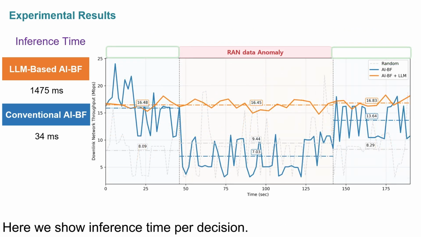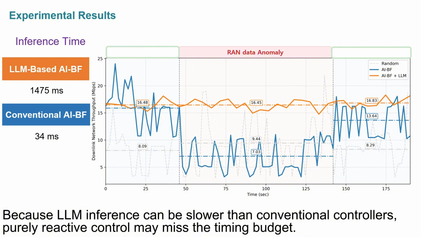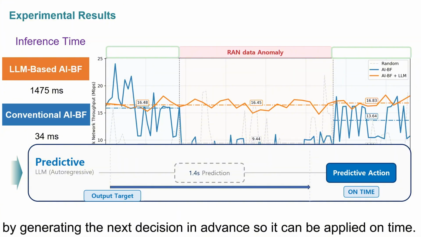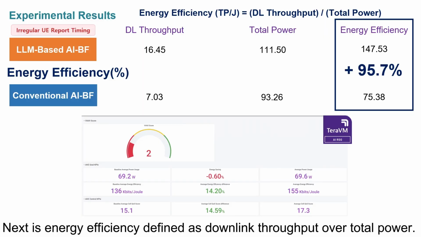Here we show inference time per decision. Because LLM inference can be slower than conventional controllers, purely reactive control may miss the timing budget. This is where predictive beamforming provides a practical advantage, by generating the next decision in advance so it can be applied on time.